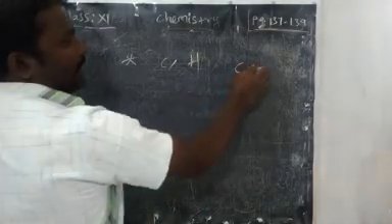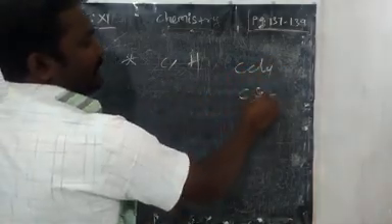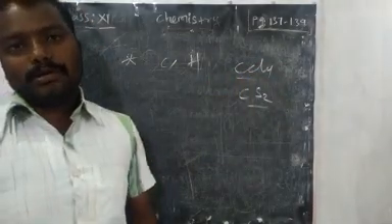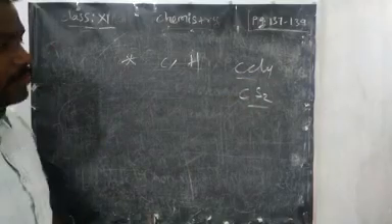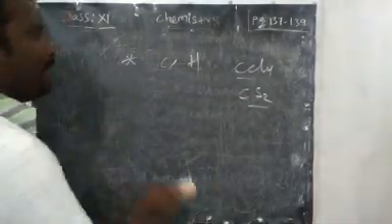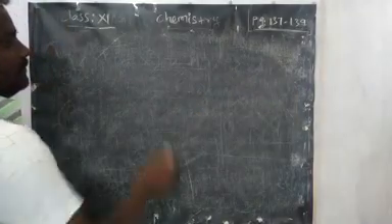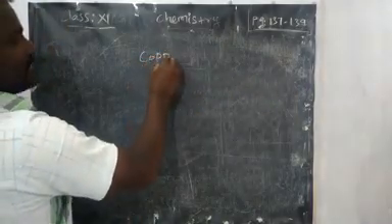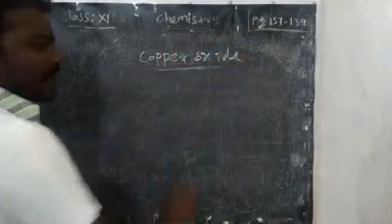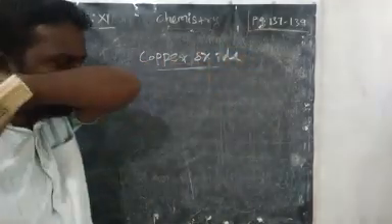Except carbon tetrachloride and carbon disulfide, all organic compounds have hydrogen and carbon. Okay, so we are going to simultaneously confirm carbon and hydrogen by the copper oxide test. What's the name of the test? Copper oxide test. For this test, what do you want to do?